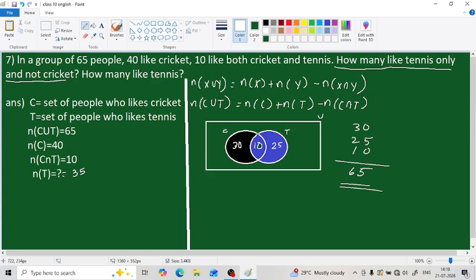Okay, so this is the set. T only contains how many people? This middle part is the common region, isn't it? So people liking tennis only, how many are they? 25. People liking cricket only, how many are they? 30. And people who like both is 10, and altogether they form 65. So how many like tennis only and not cricket here? 25.